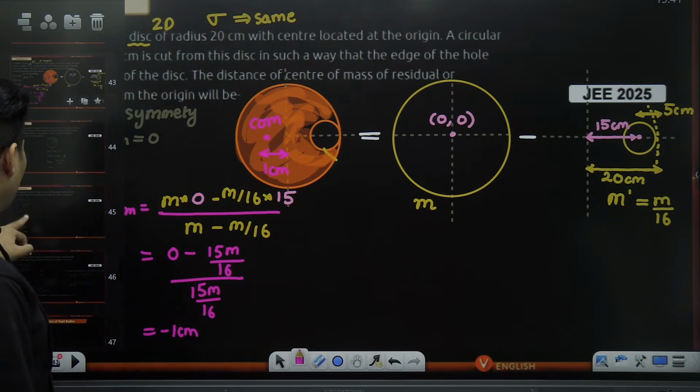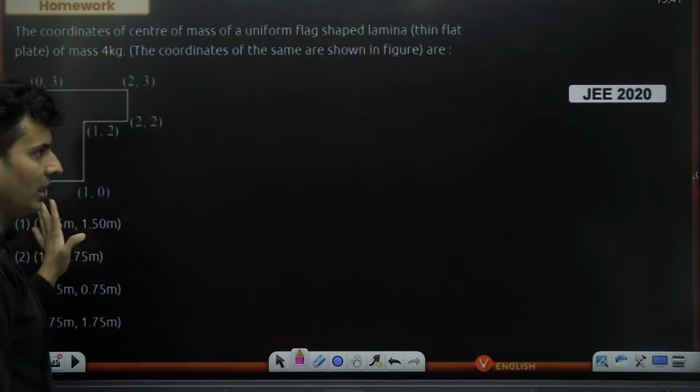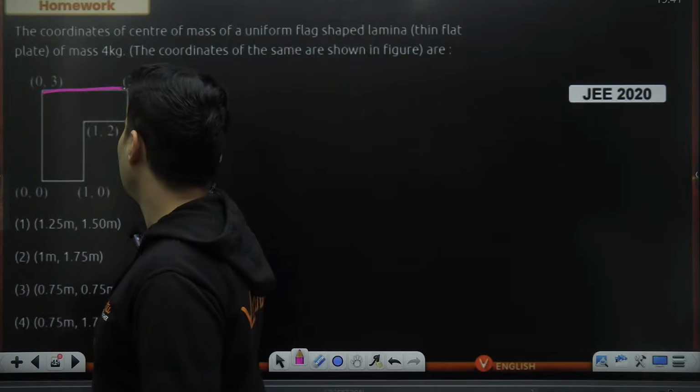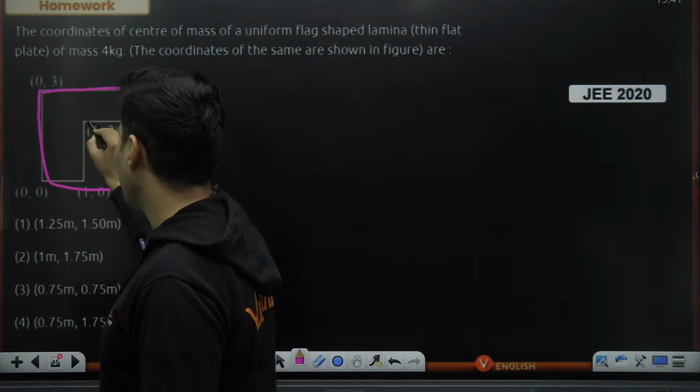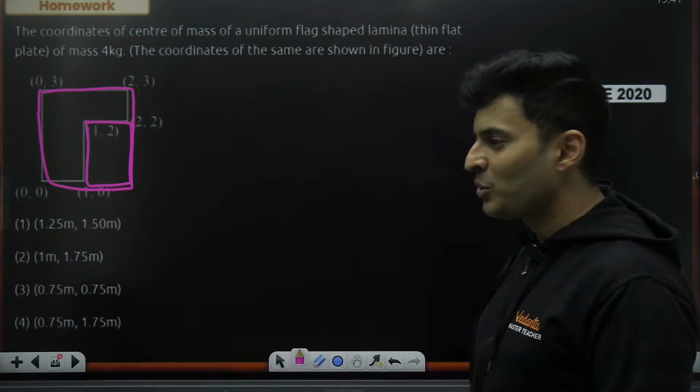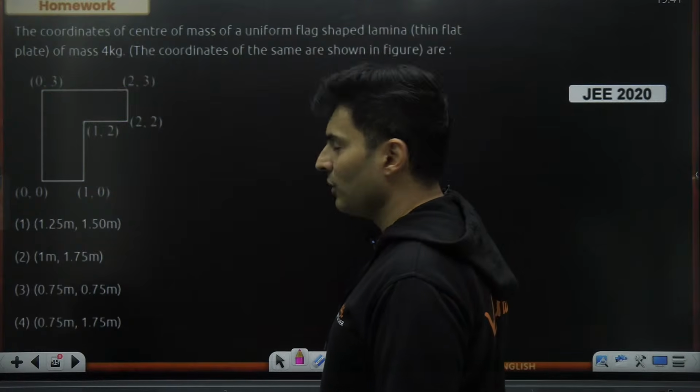Awesome. Now, I'm going to give you a homework question. Please solve it at home. This is an L-shaped figure. The hint is, think of this L-shaped figure as a big rectangle minus a small rectangle. This was asked in the COVID year. So, use it like that. You can easily solve it.